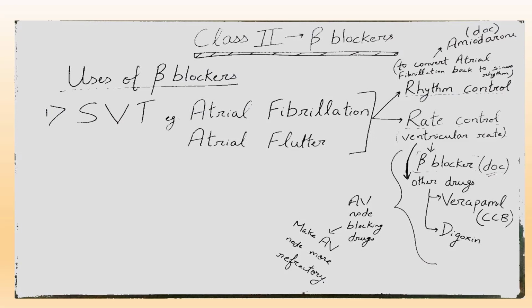Other drugs used to control the ventricular rate are verapamil, which is a calcium channel blocker, and digoxin. So all these drugs, like beta blocker, verapamil and digoxin, are AV node blocking agents. These AV node blocking agents make the AV node more refractory, so the ventricular rate decreases. That's why these drugs are used to decrease the ventricular rate, that is rate control in atrial fibrillation and atrial flutter.